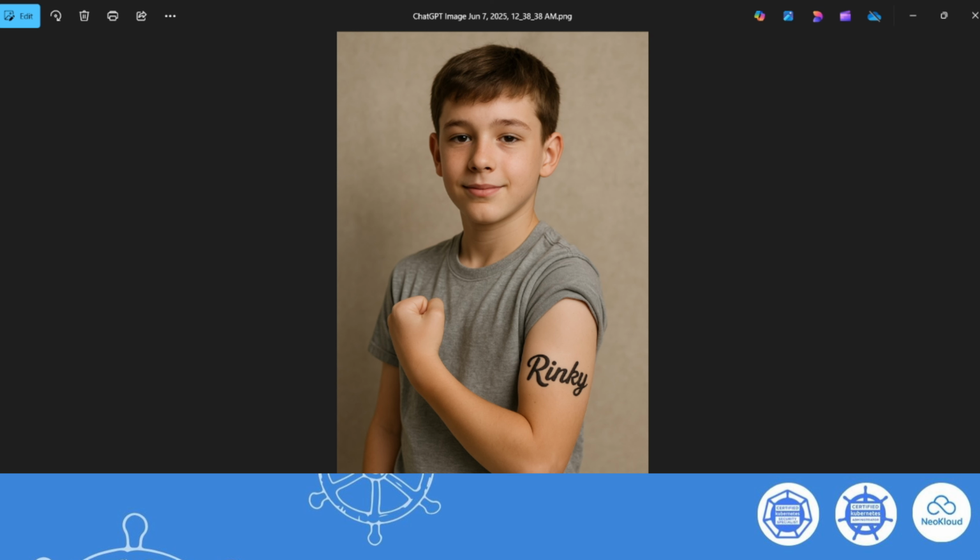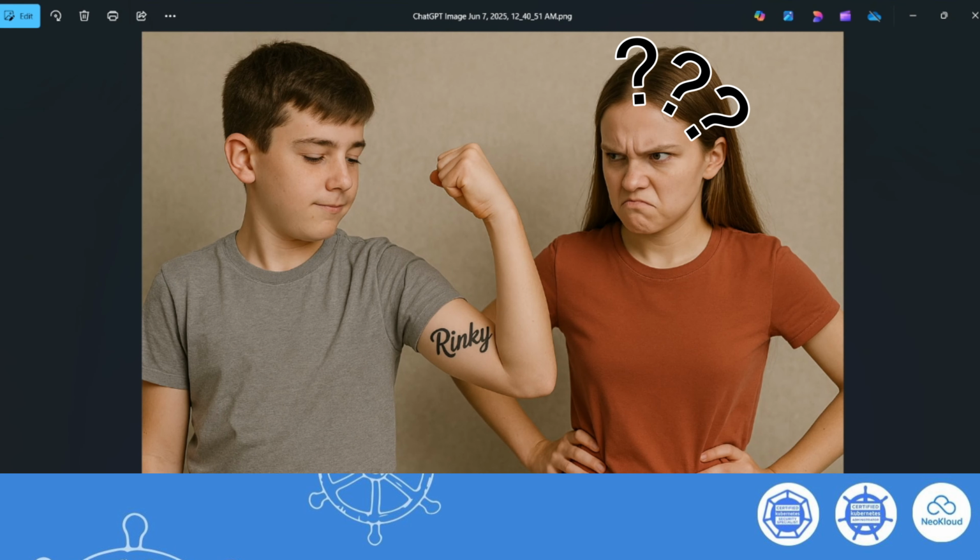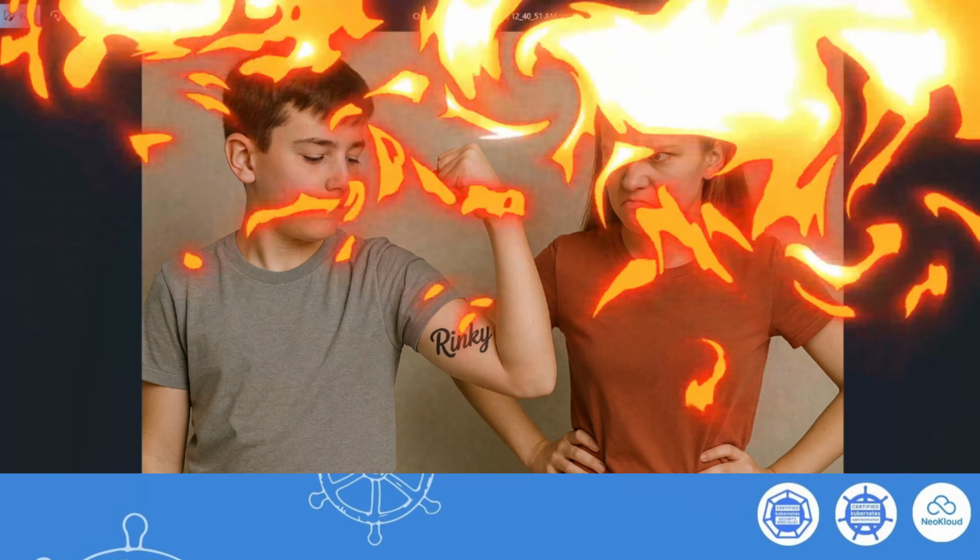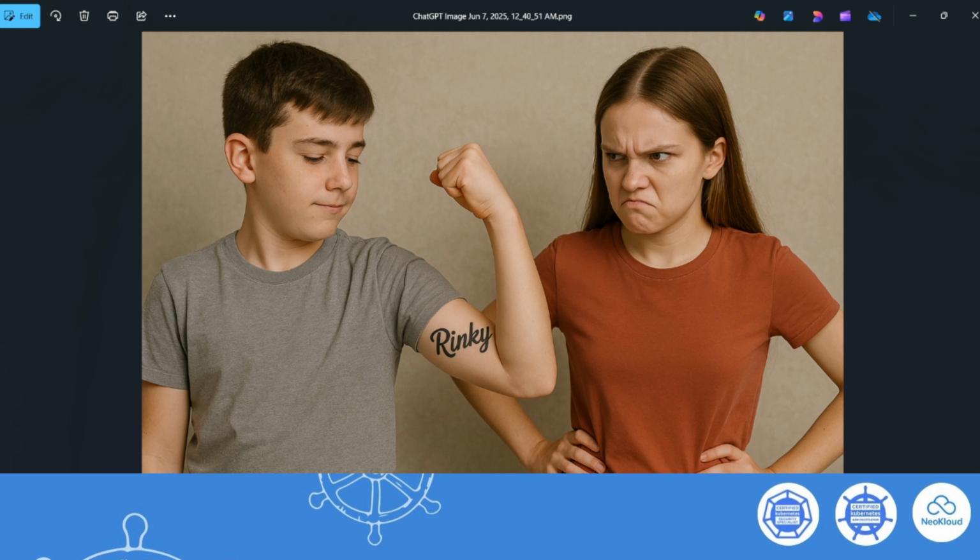You show it to your girlfriend and see your tattoo says Rinky instead of Pinky. Your life is messed up. No one can save you, except in YAML, Kubernetes. But sorry, Kubernetes is not with you that time.